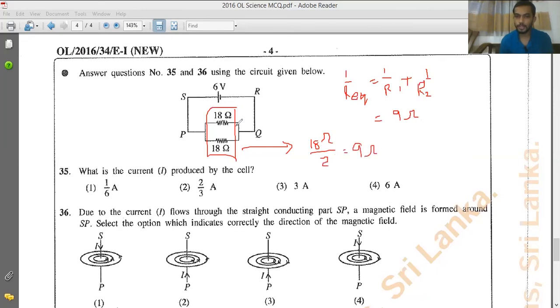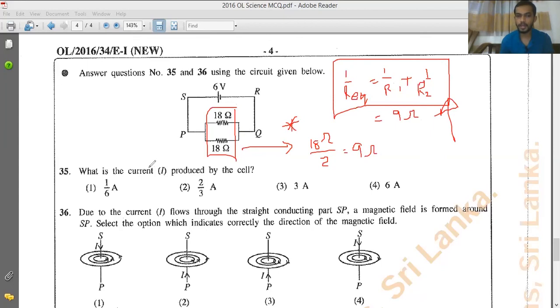But make sure this is only valid when the magnitudes of the resistances are equal, otherwise it is wrong. If you have 18 and 20, you can't find it like this. So you have to practice this method also. If the resistances are different, apply this equation. If the resistances are equal, divide by the number of resistors you have. So you get 9 ohms here.